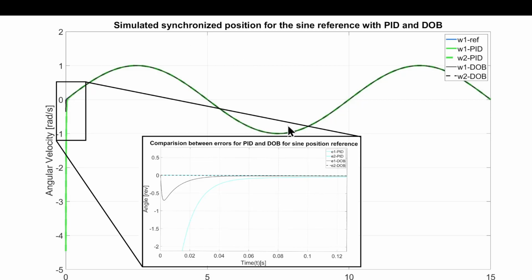Now, the theta has to be controlled with a PID controller. You have to use a PID controller because of the dynamics of the system. It's a second order system. And you can see that we have a fast response for the error dynamics, which is a comparison between errors for the PID and DOB for the sine position reference.